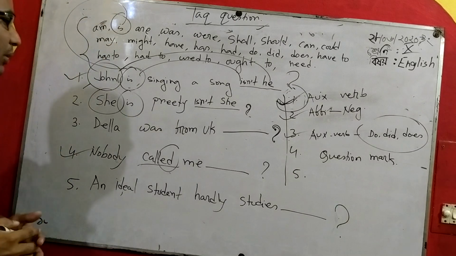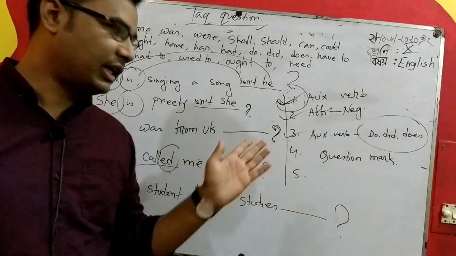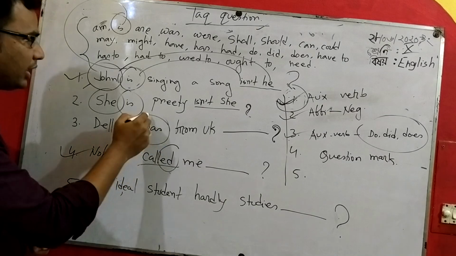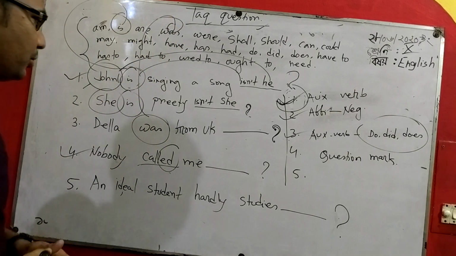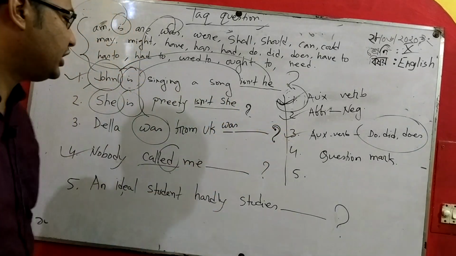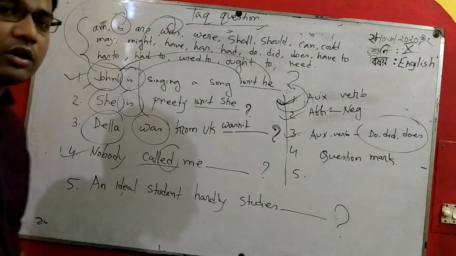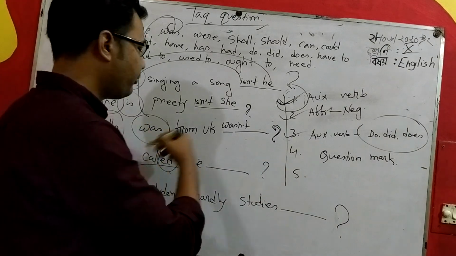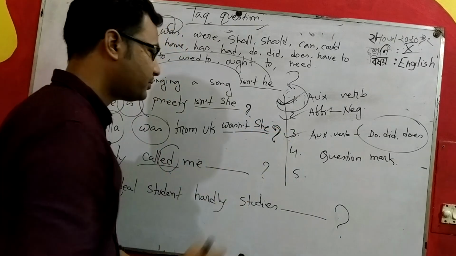Then you have to put the question mark at the end of the sentence. Then third one, Della was from UK. Here you have to find the auxiliary verb. What is the auxiliary verb? Auxiliary verb is was, because was is there. So I have to put first auxiliary verb was, then I have to make it into negative, wasn't. Then Della is a male or female? Obviously Della is a female. So instead of noun you have to put the pronoun she, wasn't she?